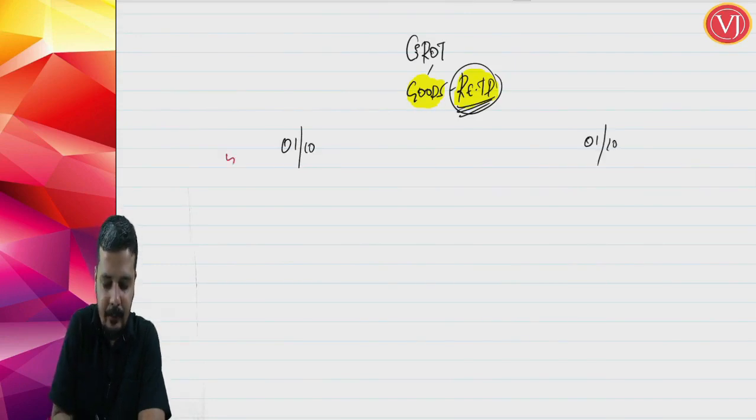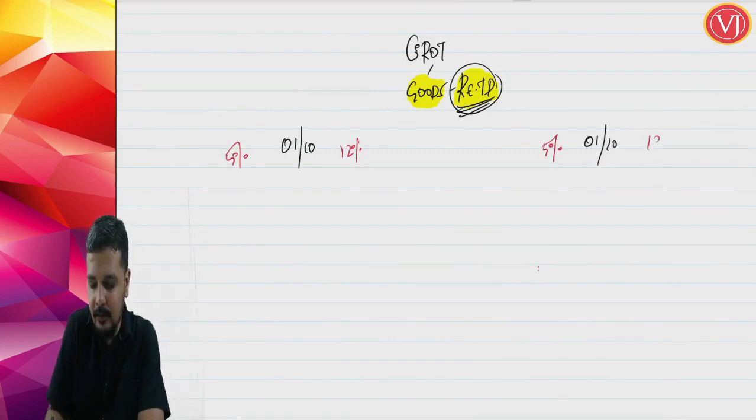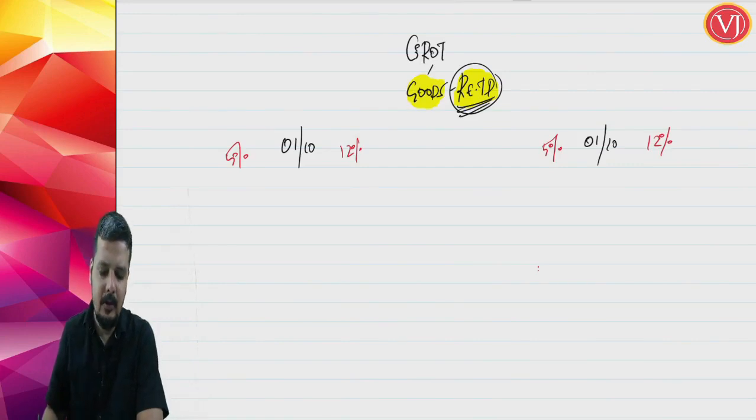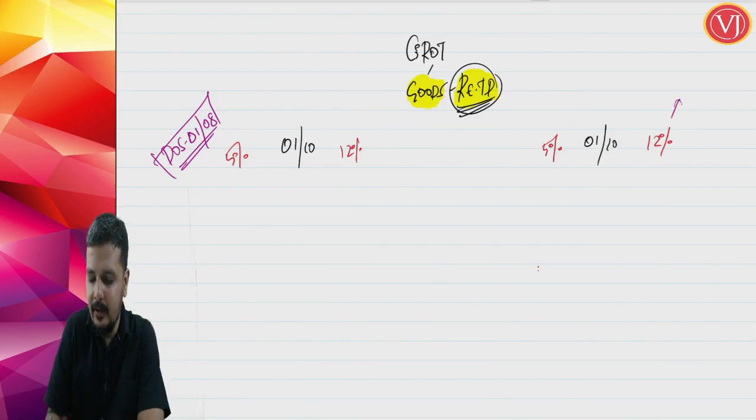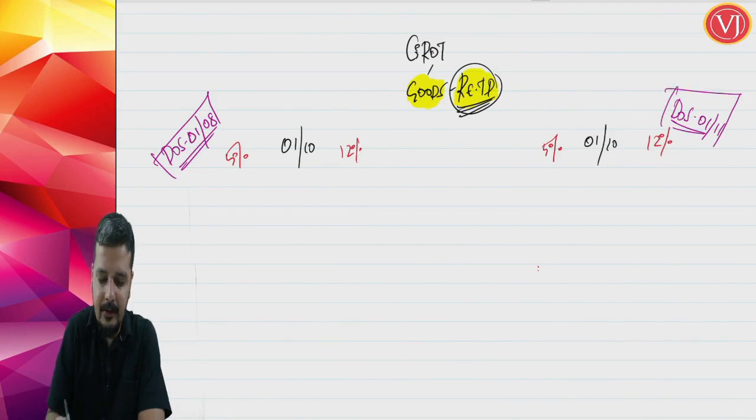tax has changed from 5% to 12%. Here in this scenario your date of supply was 1st of August, which is before the change. Here the date of supply was 1st of November, which is after the change. Here supply is before change, and here supply is after change, right?